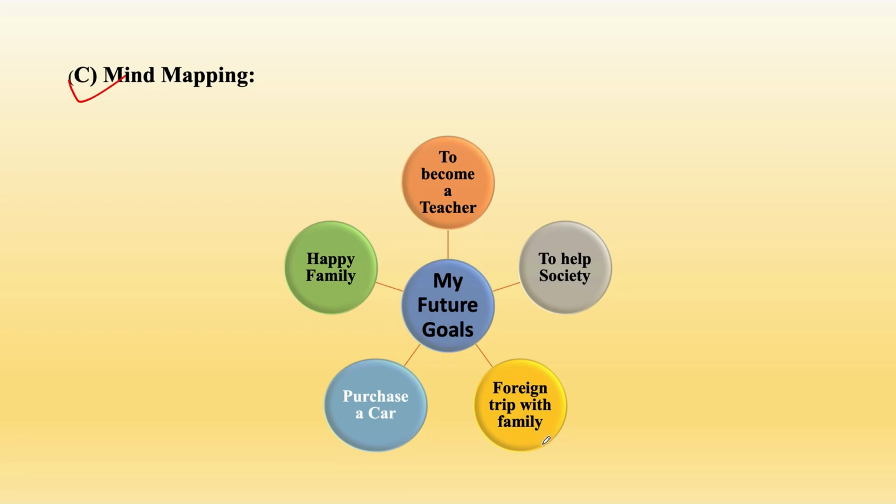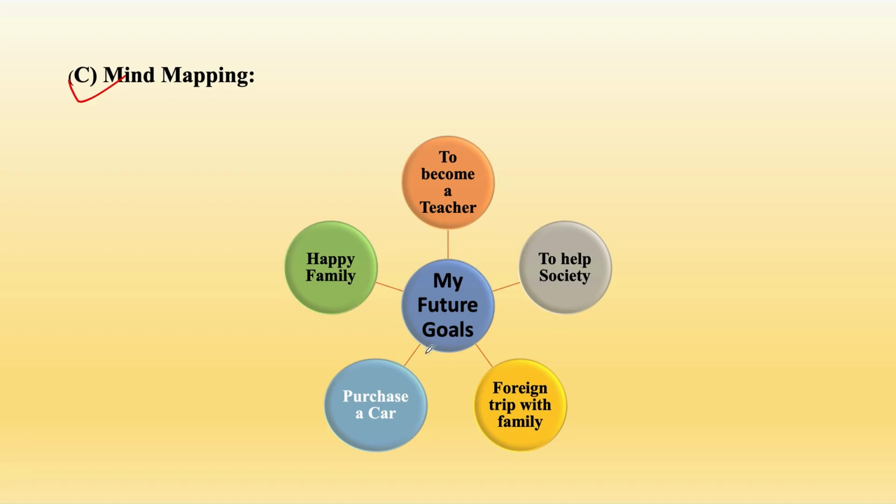Then foreign trip with family, purchase a car. See, it's your future goal that you want to go on a foreign trip with your family. If you want to explore different kinds of countries, you can write such examples. Okay, my future goal would also be to purchase a car. Now you can write the name of the car also. You want to purchase a car, a phone, a bungalow, you can write anything that you want.